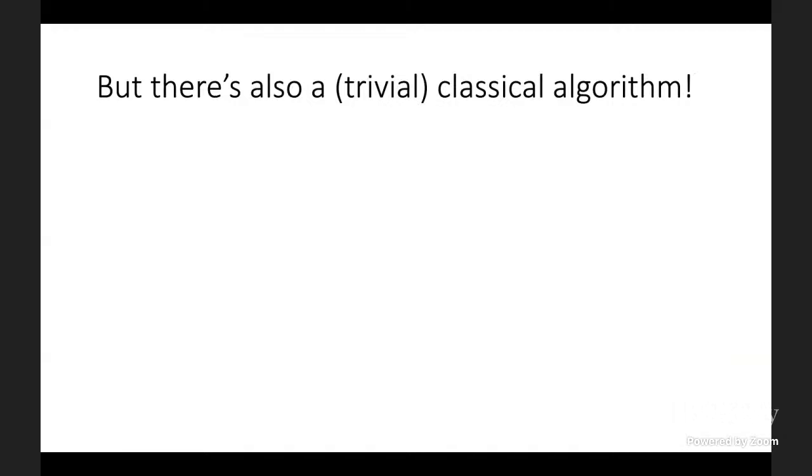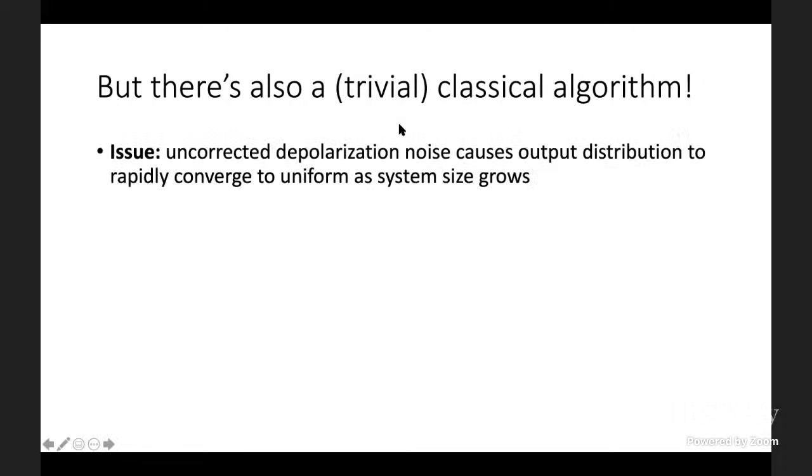I think the key reason I'm so interested in this result is the following. In the noisy case, unlike in the noiseless case, there's also a trivial classical algorithm for computing output probabilities. The issue is quite intuitive. If we have uncorrected depolarizing noise in our circuit, where we keep alternating layers of random gates with depolarizing noise and we don't correct, that's going to cause our output distribution to rapidly converge to uniform as the system size grows.